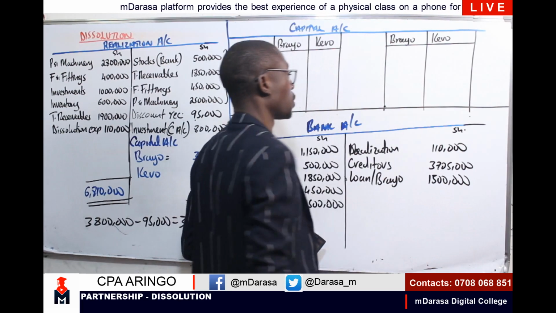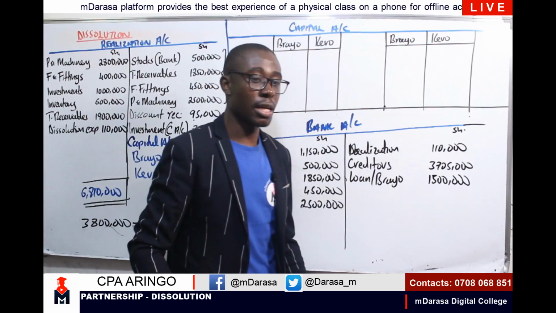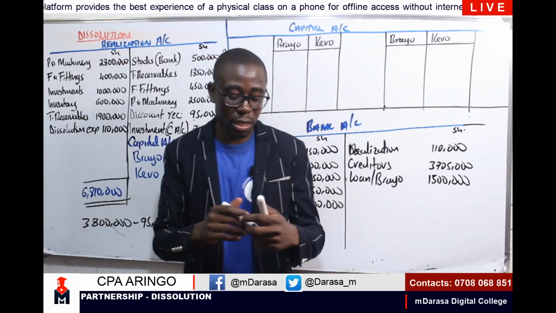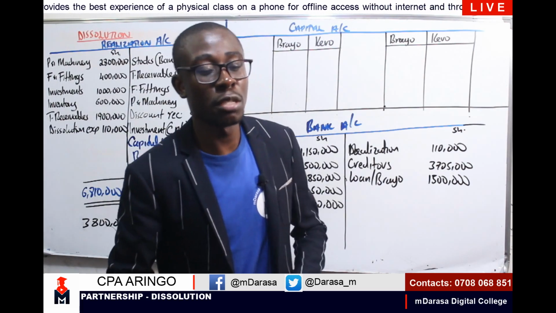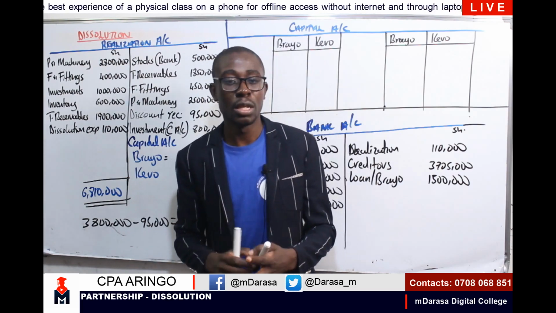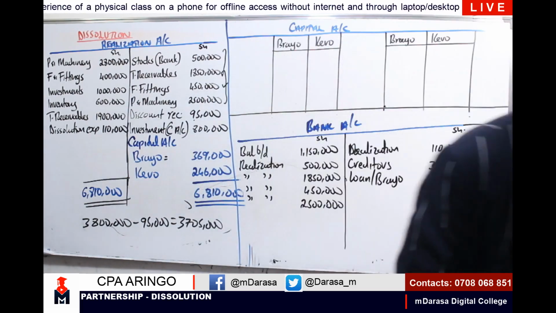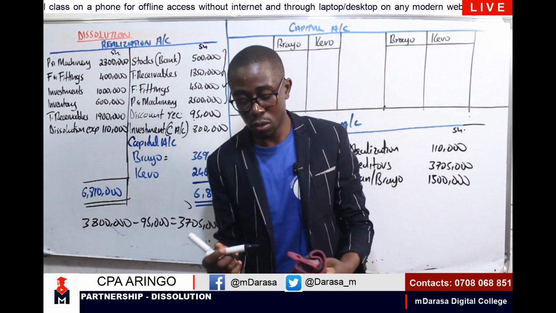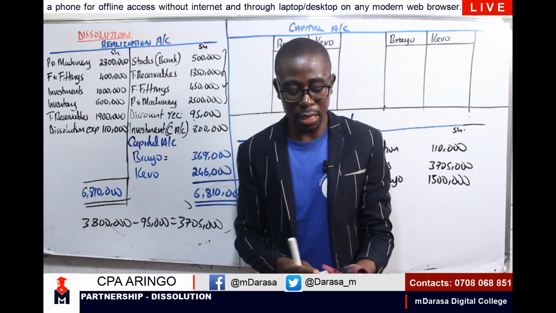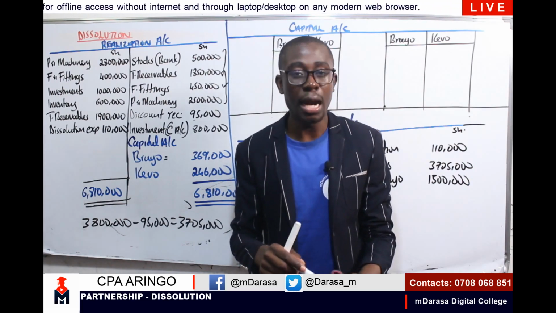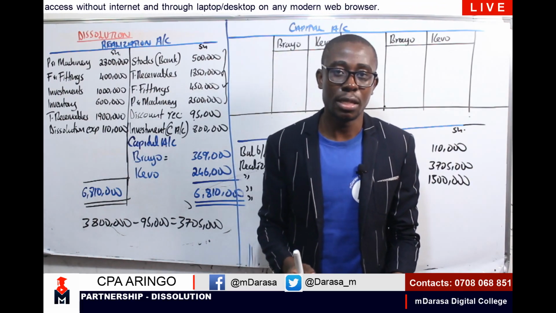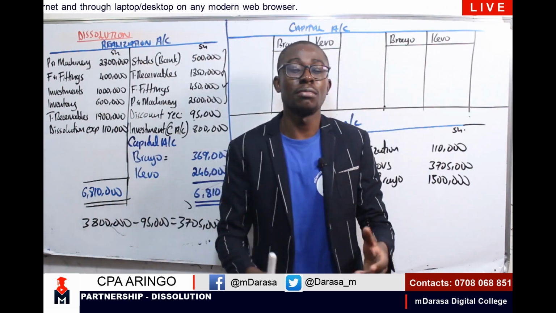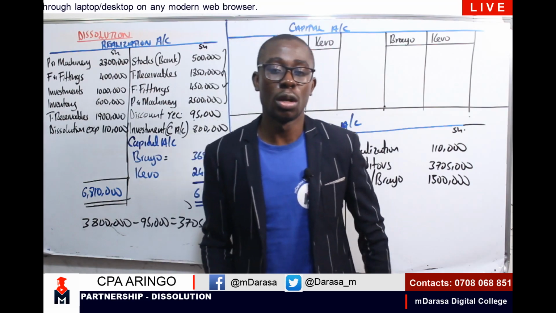Remember, at this point, my good students, what we should have in mind is that any time a partner is giving a loan to the partnership business out of his private account, not business account, this transaction will not affect our capital account, but instead it is taken as any other lender lending to the business. It will just be taken like any other normal liability account.